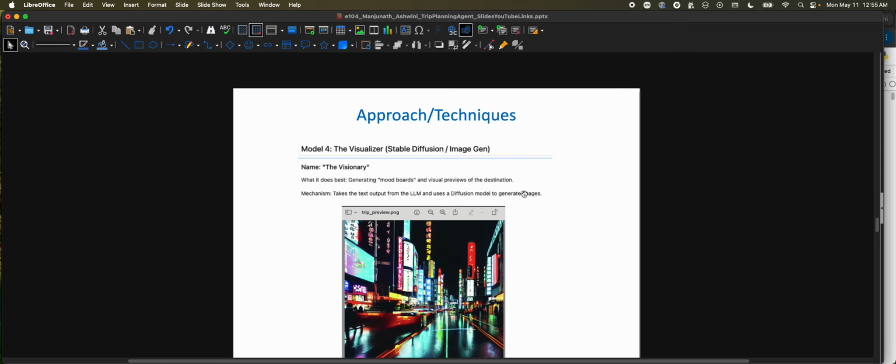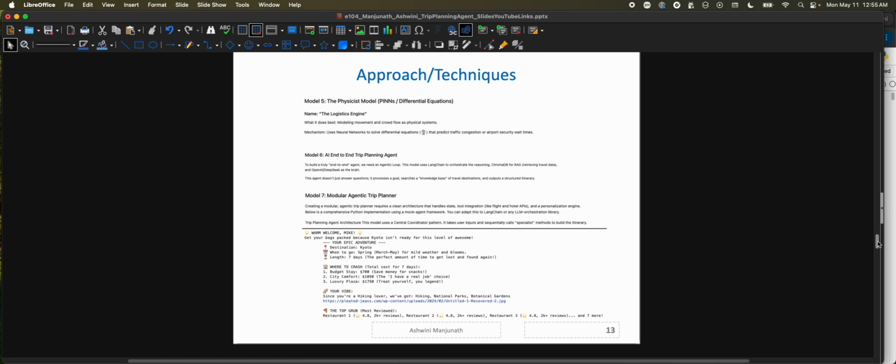The next one that I used was the visualizer, wherein I can generate images using the diffusion model as needed based on the mood boards. Then I tried the logistics engine, basically using neural networks to solve differential equations that predict traffic congestion or the airport security wait times.